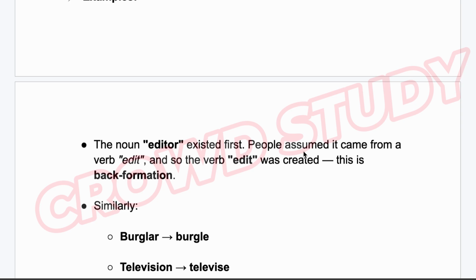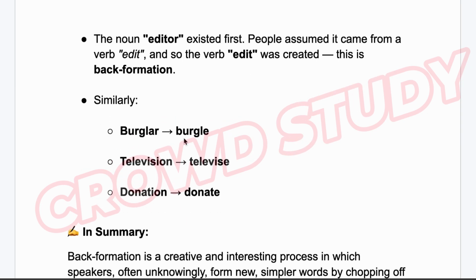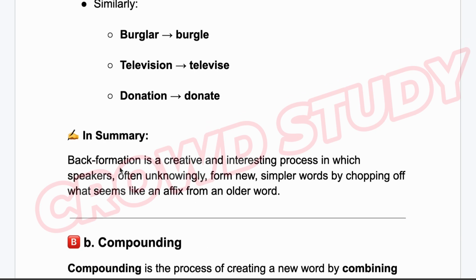People assumed it came from a verb edit, and so the verb edit was created, this back formation. Similarly, burglar, burgle; television, televise; donation, donate. In summary, back formation is a creative and interesting process in which speakers often unknowingly form new, simpler words by chopping off what seems like an affix from an older word.